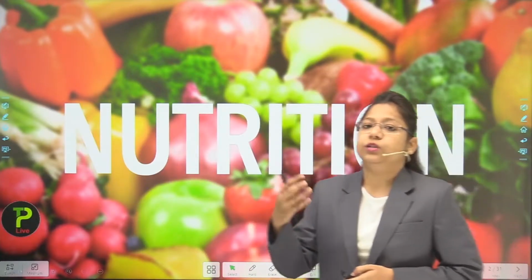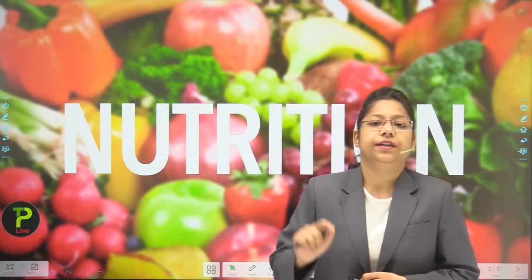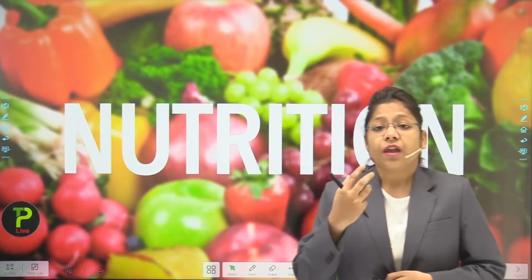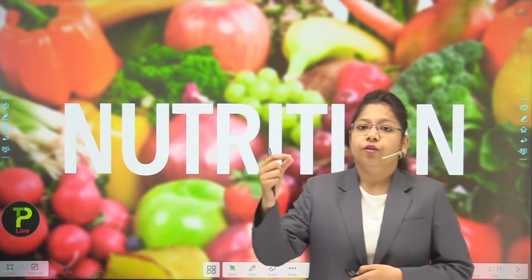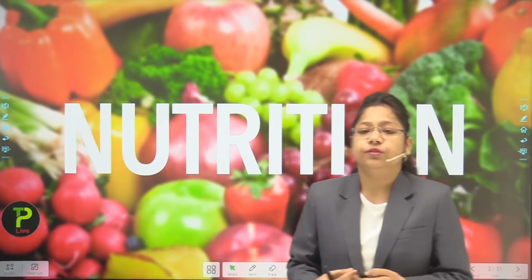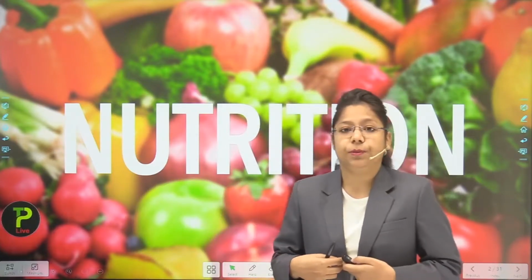So we have read about the mode of nutrition in plants as well as in animals. Plants prepare their own food in the presence of carbon dioxide, water, chlorophyll and, most importantly, sunlight. Now, how is light supplied to the plant, how do the stomata open and close, and how does the chlorophyll pigment help the plant to prepare food?